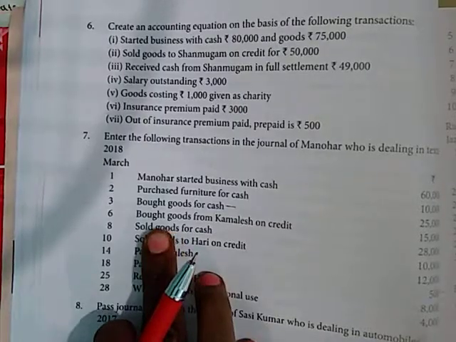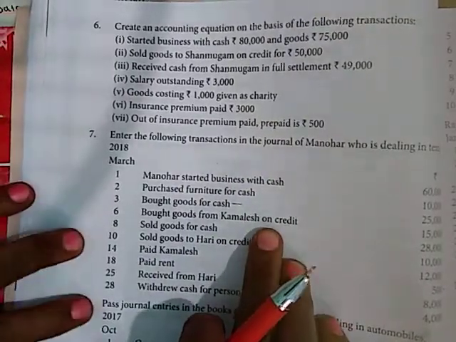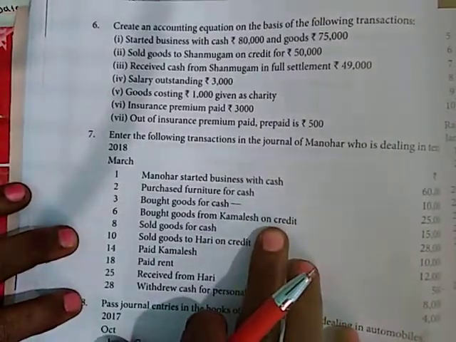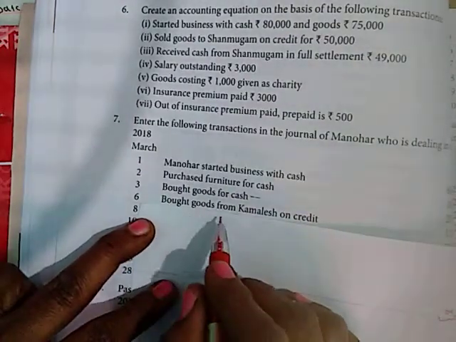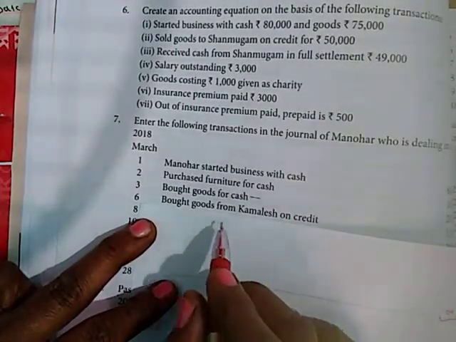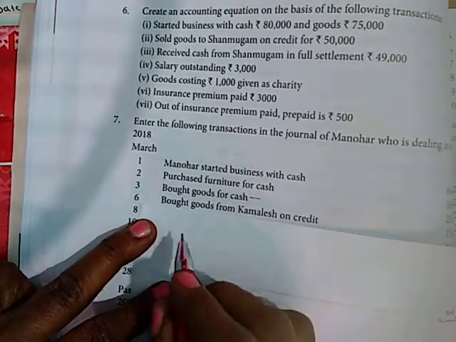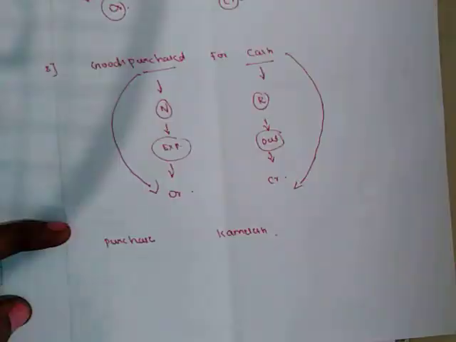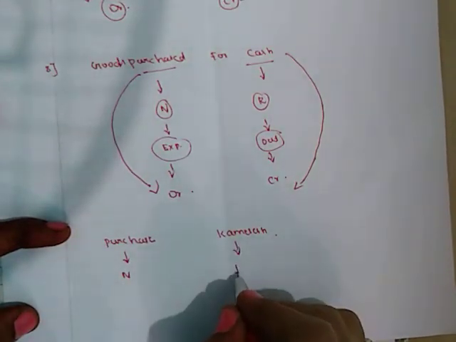Next transaction: bought goods from Kamalesh on credit. This is a credit transaction. The involved accounts are Kamalesh and purchase. The purchase account comes under nominal account and Kamalesh comes under personal account.